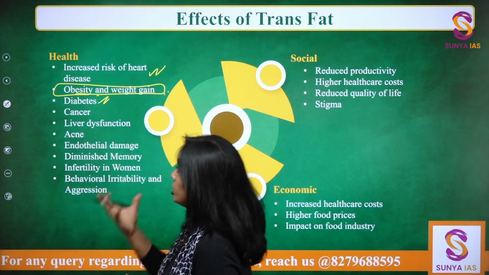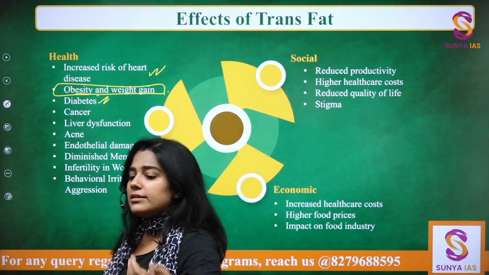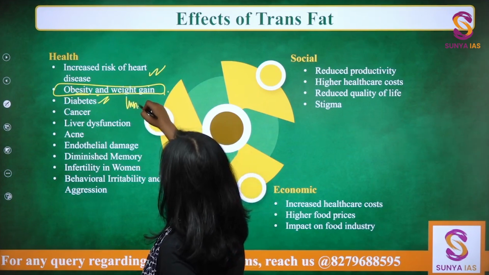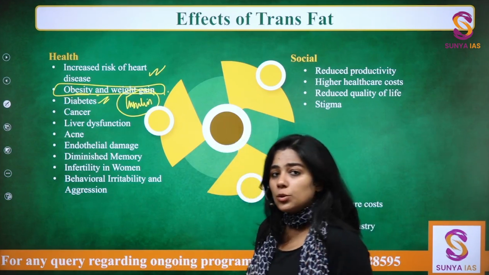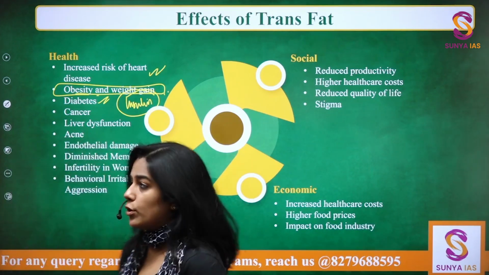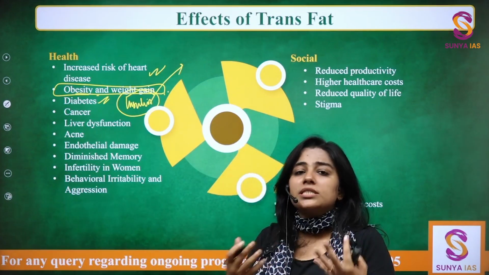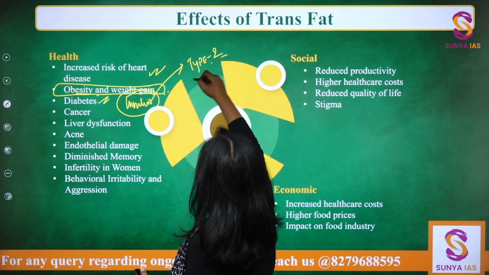So the more trans fats you have in your system, the lesser able your system is to utilize insulin. And you all must be knowing that insulin is a sugar restrictive agent in our body, and if our body is not able to use insulin, we are having type 2 diabetes. Right?